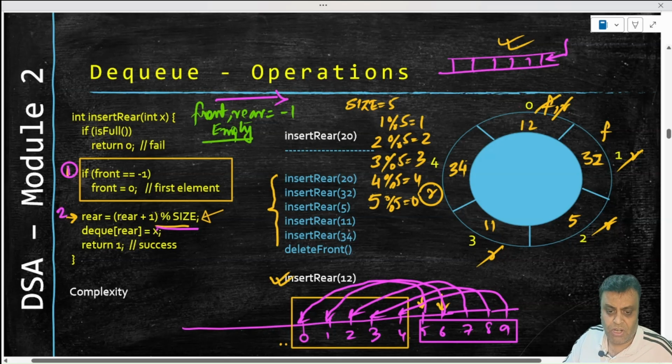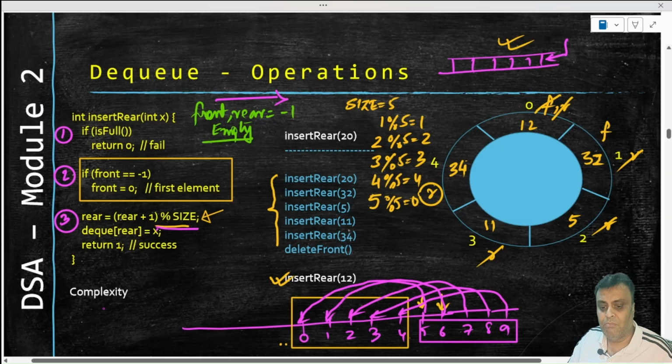So what we talked about are two operations basically. One operation was on checking the front -1, because as I said, insert rear will always handle rear, somebody has to handle front, and that's why we will remember this, that somebody has to handle front. Okay, so we'll do that first operation. Actually speaking, if you want to remember the algorithm, there are three things. First, check for the empty or full condition. Sometimes we'll check for empty, sometimes we'll check for full, depending on the algorithm. Second, check for the exceptional scenarios. Front has to be handled exceptionally, we have discussed that. Third, do the actual operation, and in this actual operation, remember around modulo, because circular queue means you'll have to handle modulo, right?